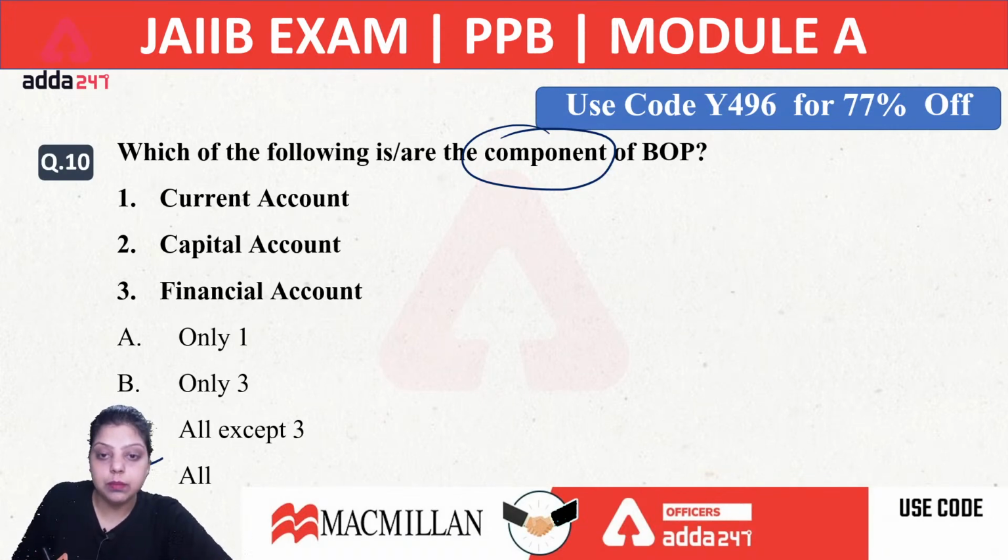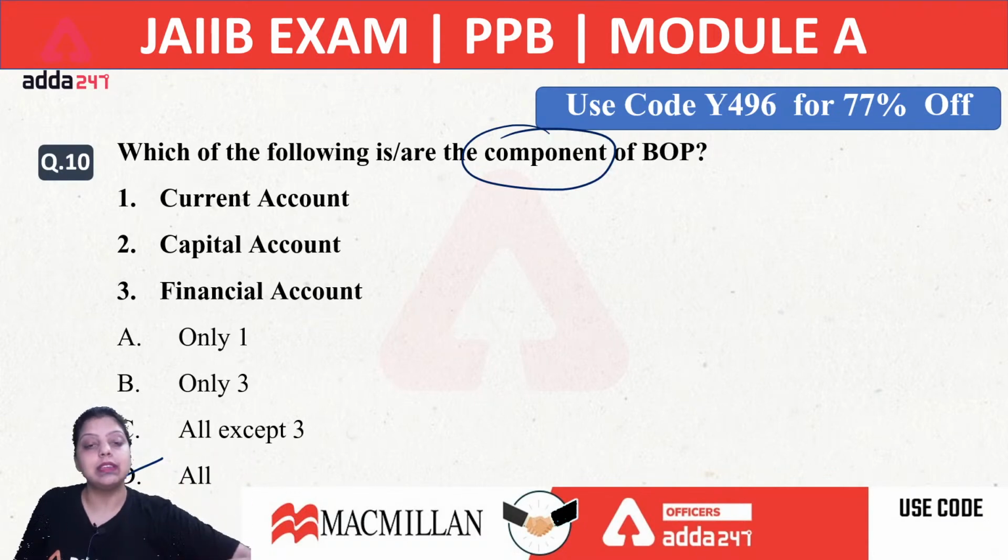When we are talking about balance of payment, there are three components of balance of payment: current account, capital account, financial account. Earlier it used to have only two components, that is current and capital, but the International Monetary Fund, IMF, has also included the third component, that is financial account. So there are three components of your balance of payment.